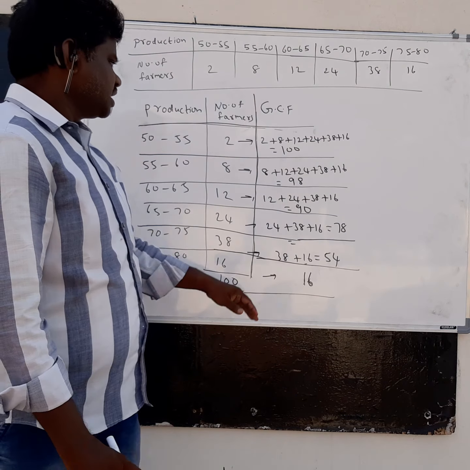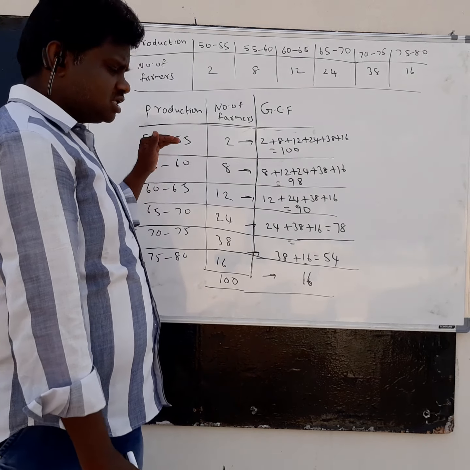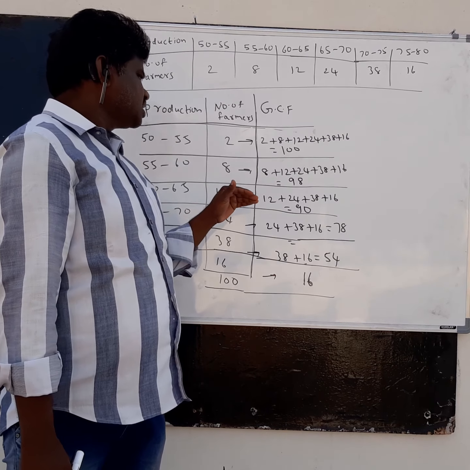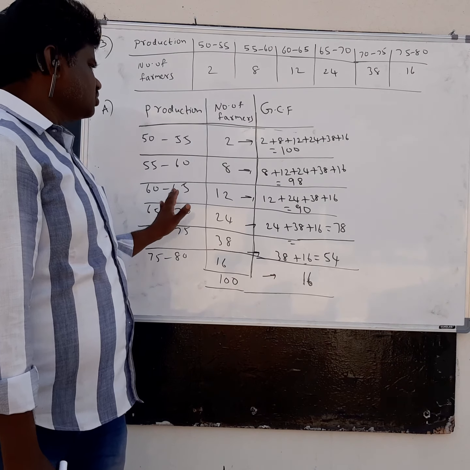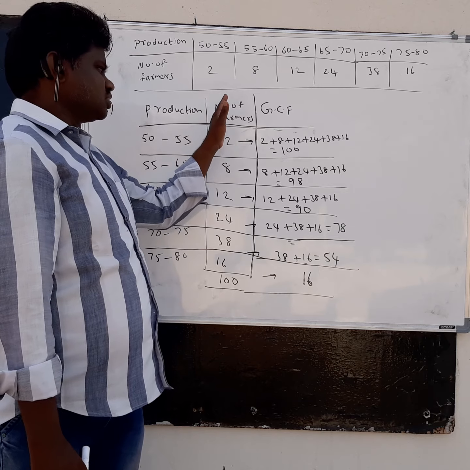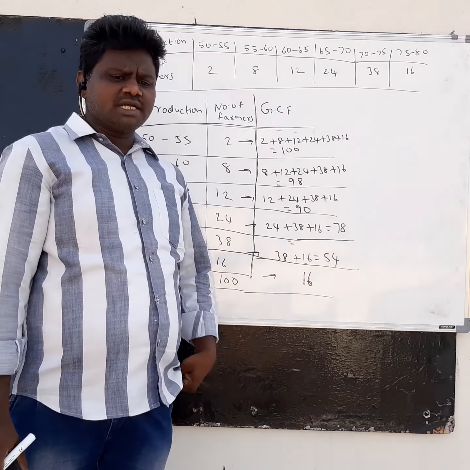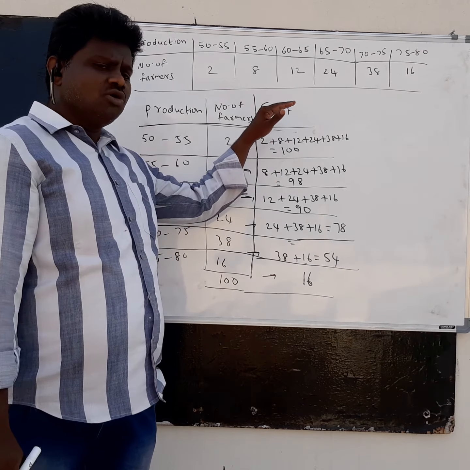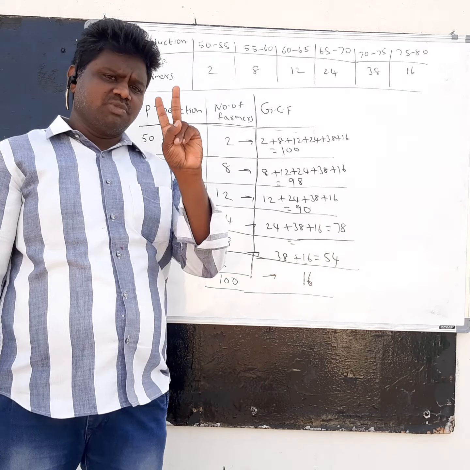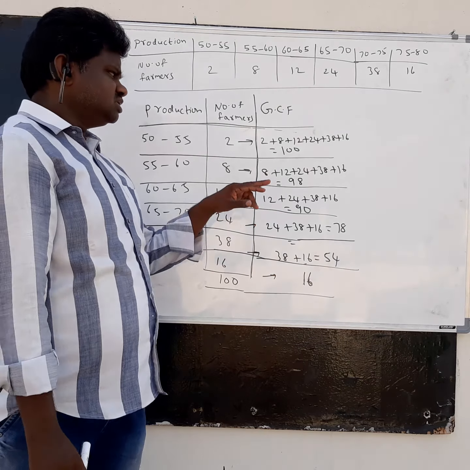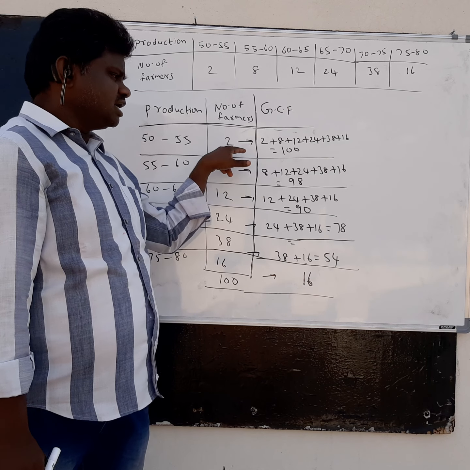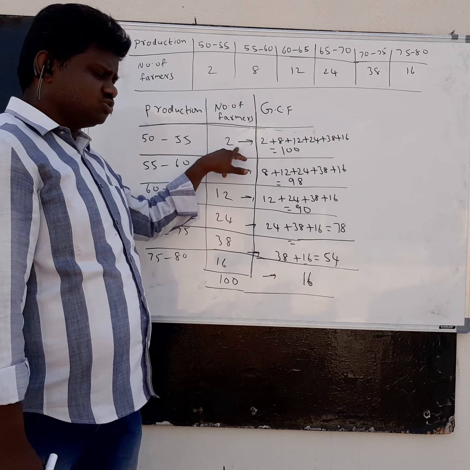These are greater than cumulative frequency. So children, see how you get greater than cumulative frequency. First you have to add the taken production and number of farmers. After that you have to take GCF. Already I told how you find GCF. There is a difference between LCF and GCF. GCF means you have to add all the frequencies from this one.